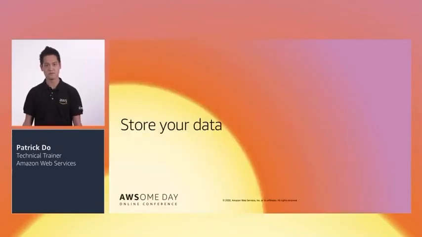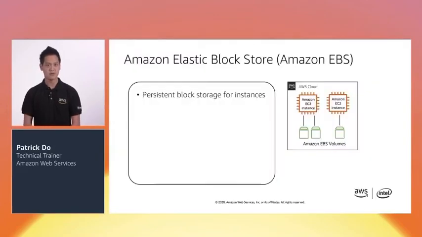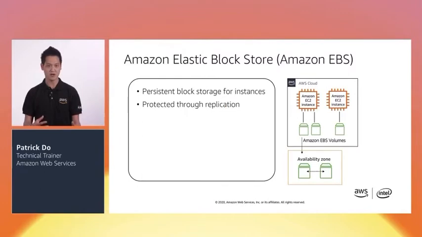Store your data. Amazon EC2 is compute. We still need a place to store our data. Amazon EBS. Amazon EBS, or Amazon Elastic Block Store, you can think of it as hard drives in the cloud. Amazon EBS provides persistent block storage volumes for your Amazon EC2 instances. Each EBS volume is automatically replicated in an availability zone to protect from failures.